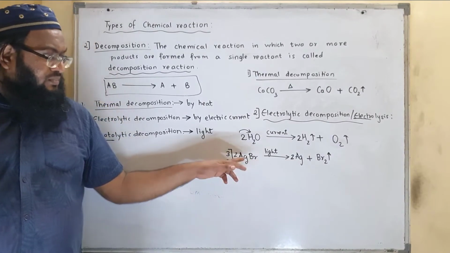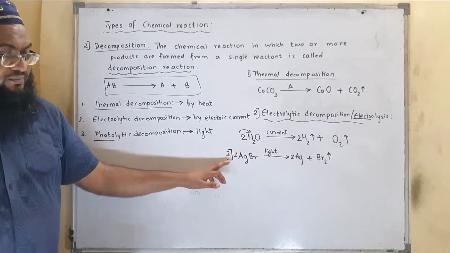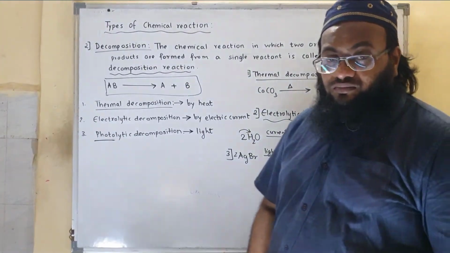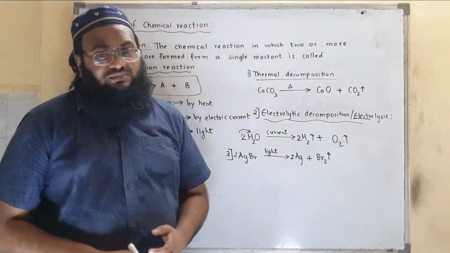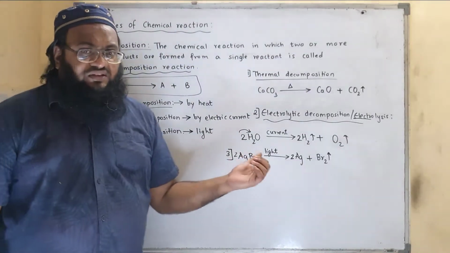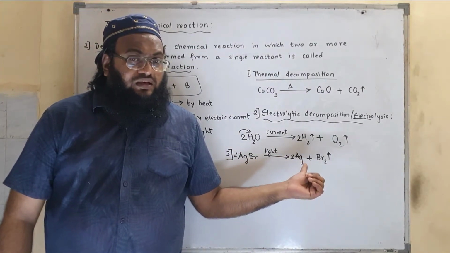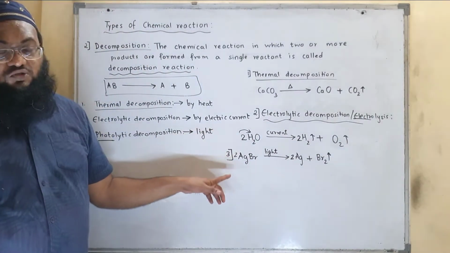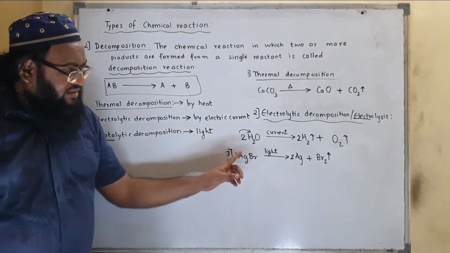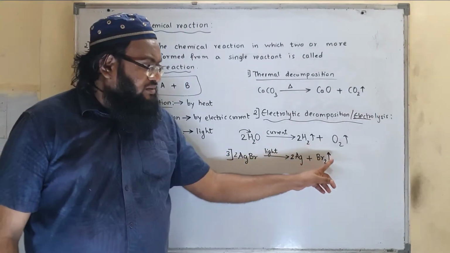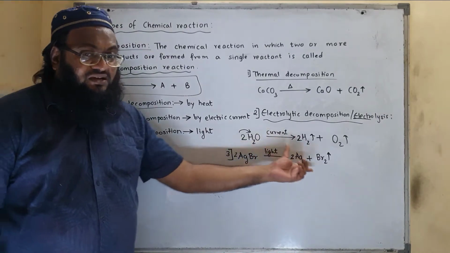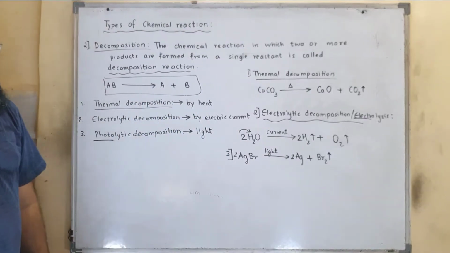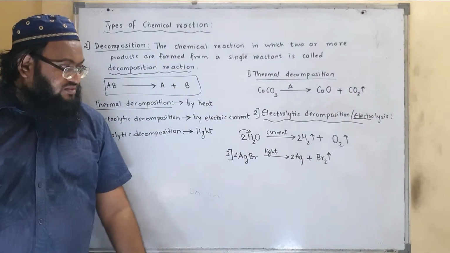For example, silver bromide solution is found in a camera roll. Today it is digital cameras, but still the camera roll is available. They are sensitive to light. Why? Because they have silver bromide solution. When it comes in contact with sunlight, it will decompose to silver and bromine. The product gets decomposed, so it is kept away from sunlight. So here we have seen that there are 3 types of decomposition.